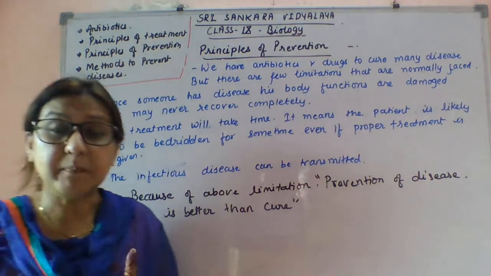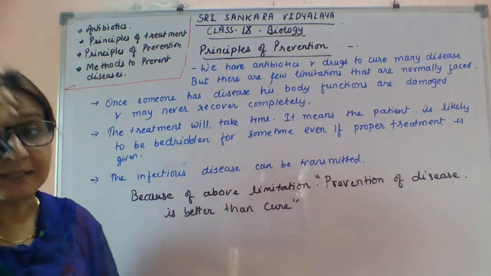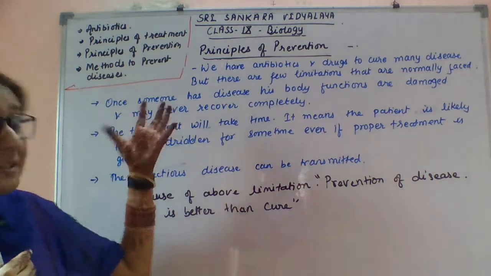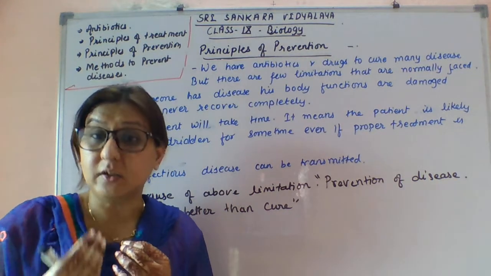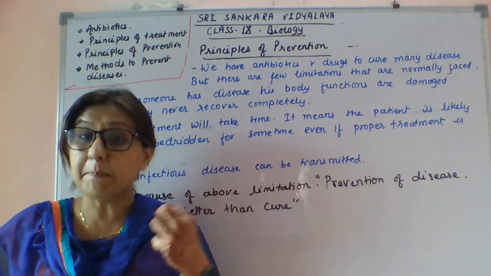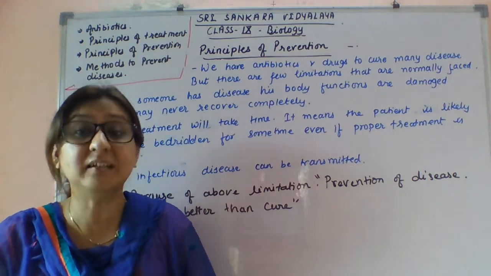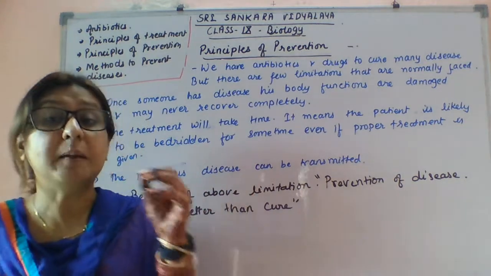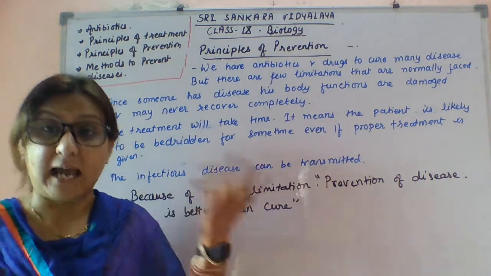First, if some person is infected with any disease, some parts of their body can get damaged and can never be recovered as before.